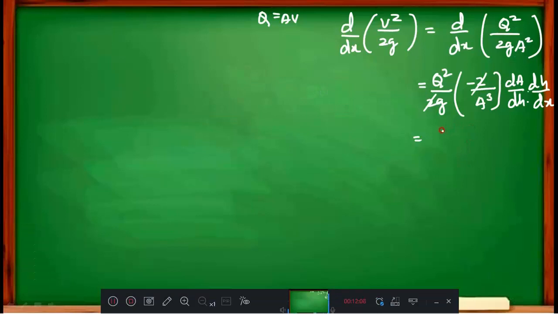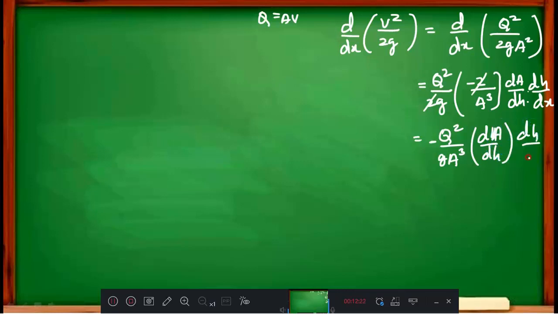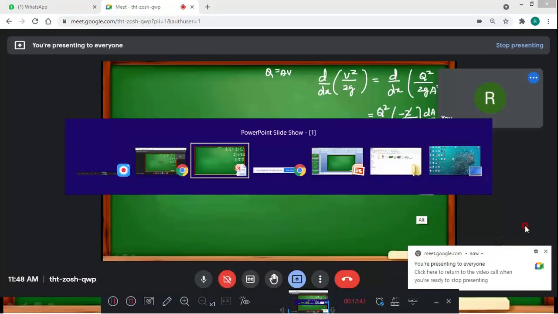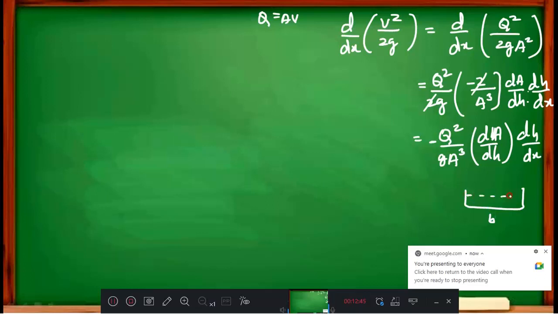That is q square divided by g a cube into dH by dA into dH by dx. Here I am going to make one assumption: most of the time the channel will be a rectangular channel. A rectangular channel means, if this is B, and this is H.